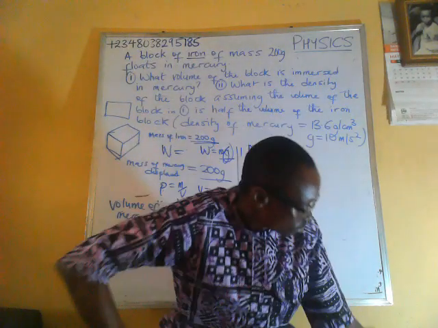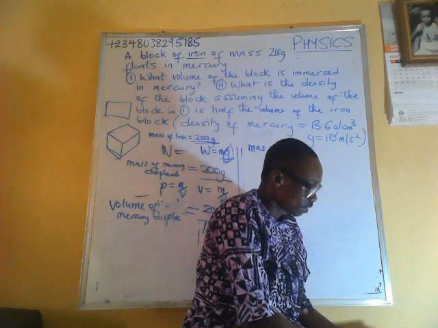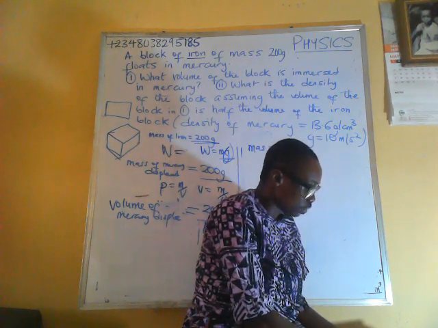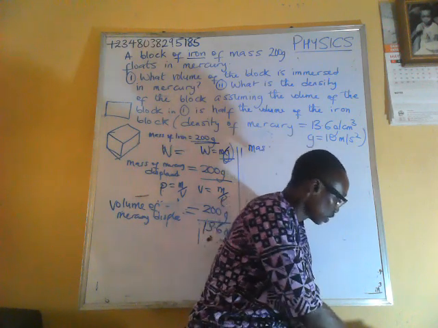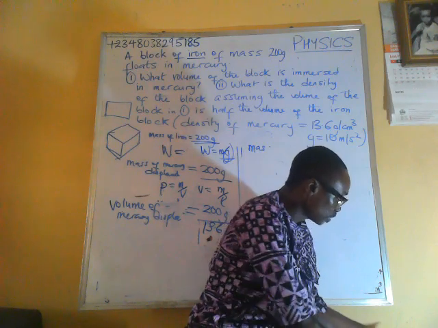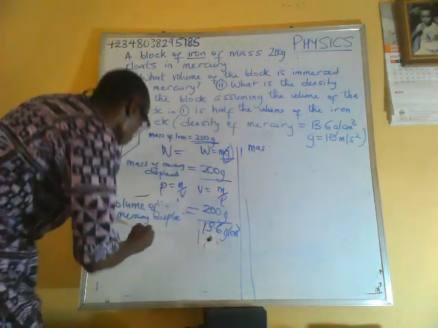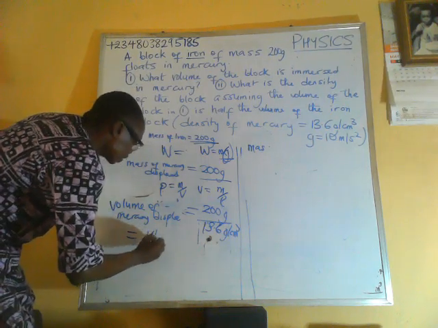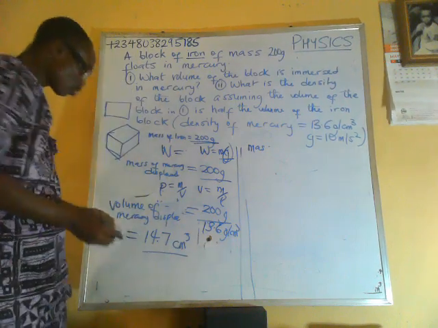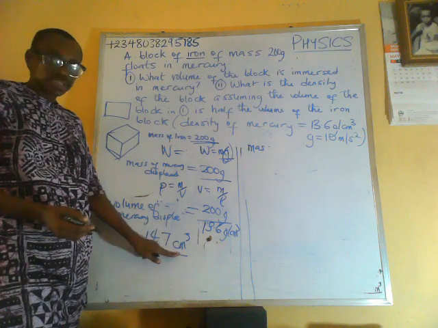Let me do that. 200 divided by 13.6 gives me 14.7 cubic centimeter. So the volume of mercury displaced is equal to 14.7 cubic centimeter.